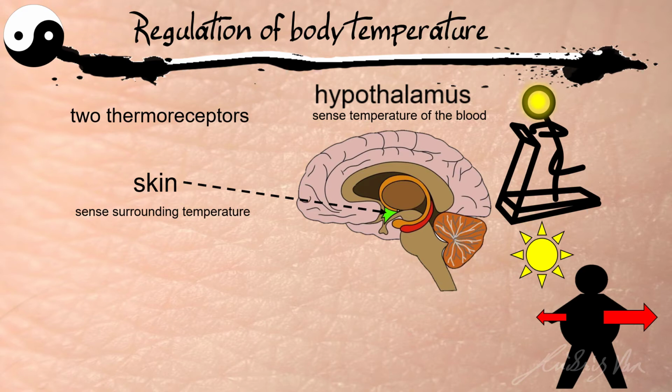However, since we are losing less heat to the surrounding, eventually the temperature of our blood will increase. And when the temperature of our blood increases, our hypothalamus will detect this increase and it will trigger a response causing us to lose more heat to the surrounding. So in this way, we are losing the same amount of heat indoor and outdoor so that the constant body temperature is being maintained.